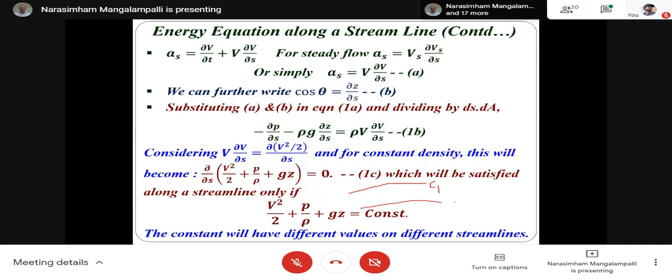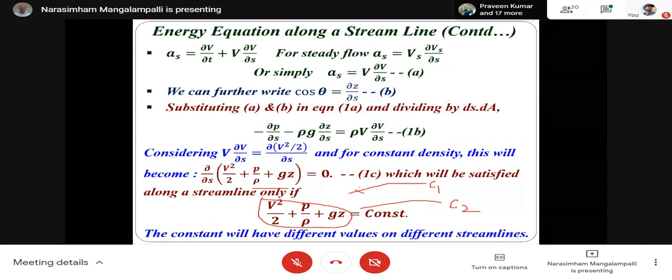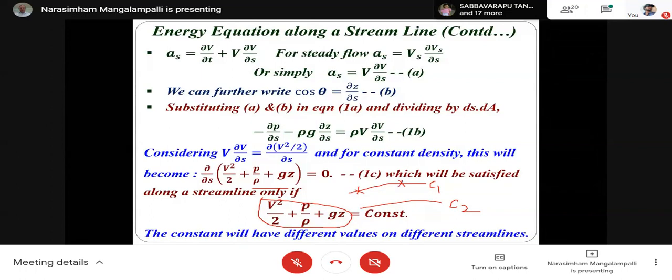If I take another streamline, so for real fluids, this is applicable for any 2 points on the same streamline.